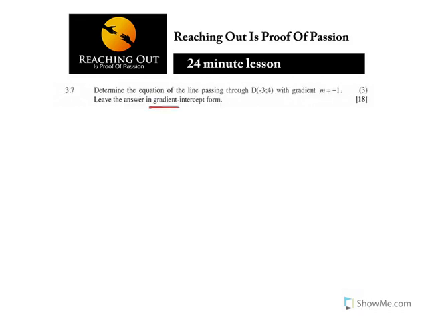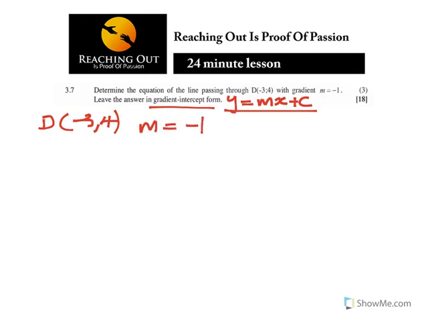Now, they say in gradient intercept form, don't always stress: the gradient intercept form is always y is equal to mx plus c. Why? Because gradient is m and the intercept is c. So now, what do you know? You know that D is minus 3 and 4, and you know that m is equal to minus 1, which is not difficult in this case.